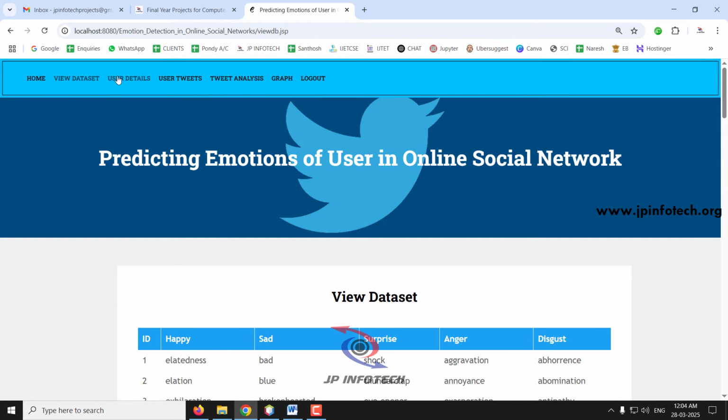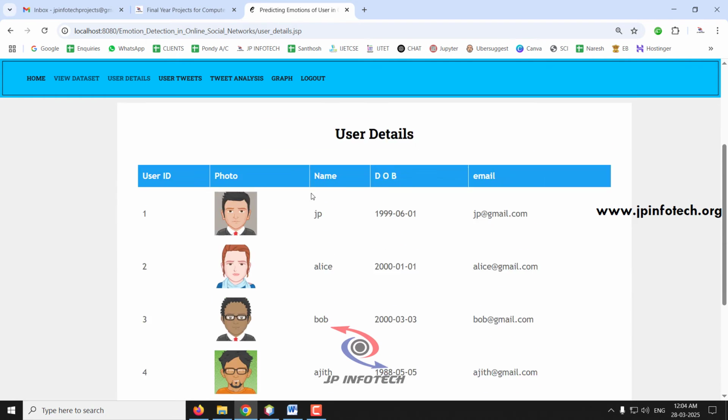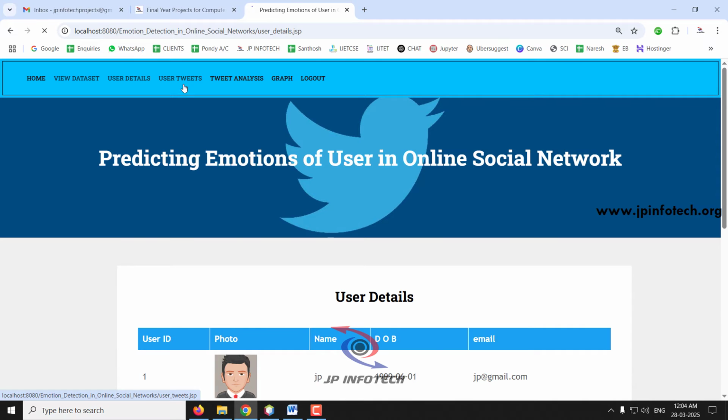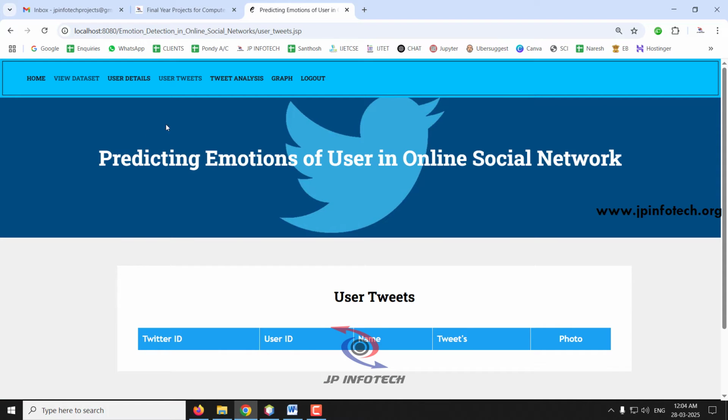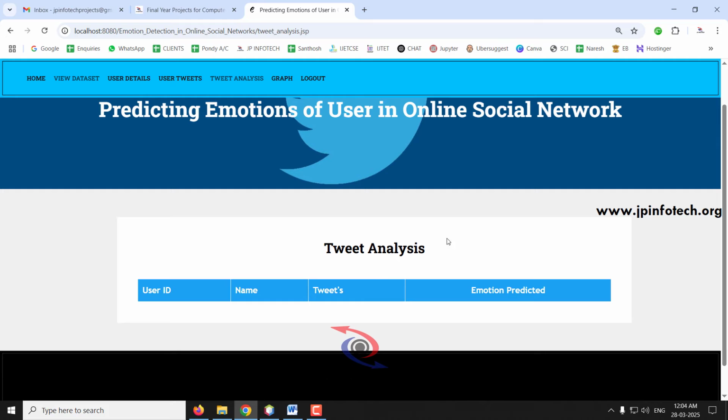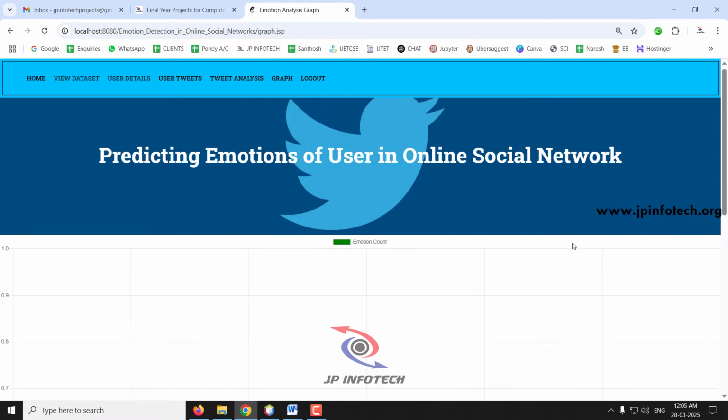Now the second option is user details. You can see the user details. The third option is user text. There are no tweets posted, so it is empty. Tweet analysis: there is no tweet made, so that is empty. Then there is the dynamic graph.